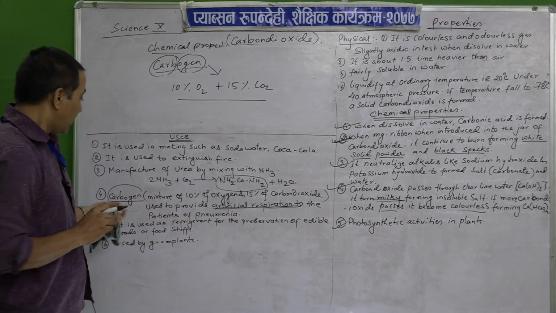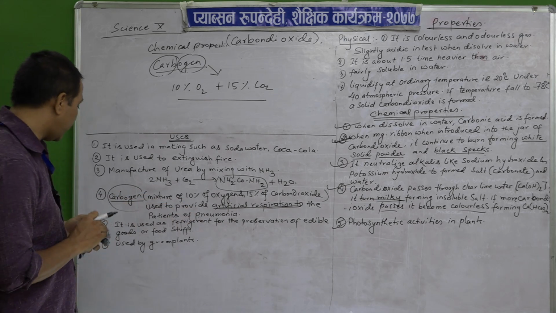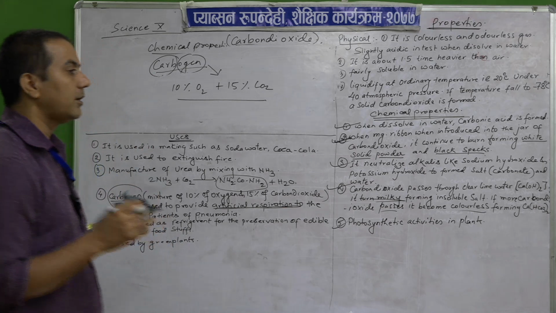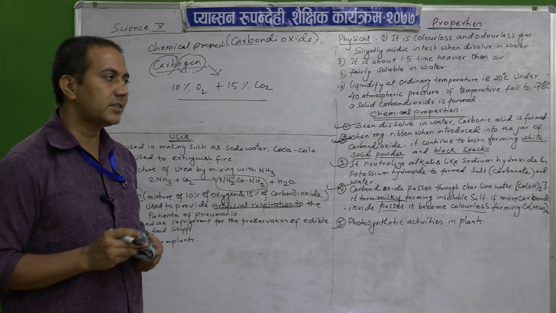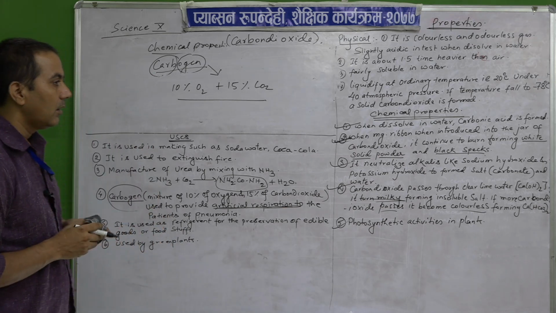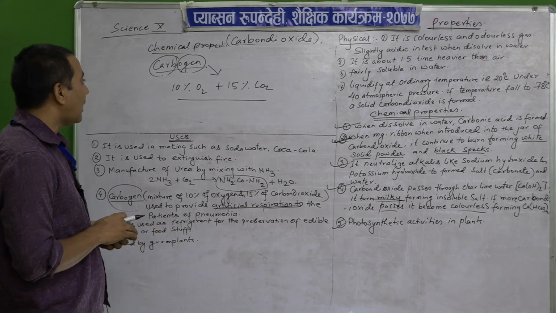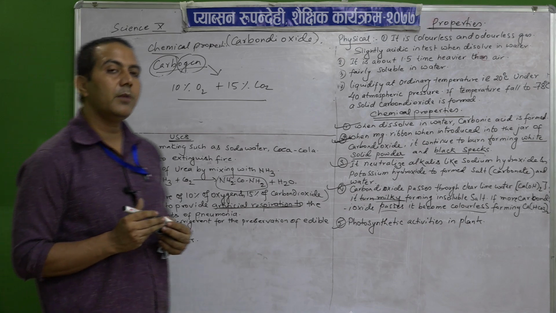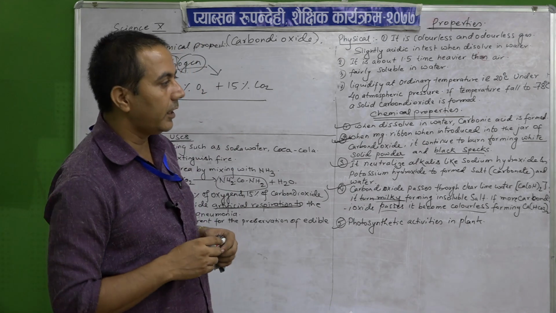Understand? Artificial respiration. Now the next one: it is also used as a refrigerant, that is, for preservation of foodstuffs and fruits. And the other one that we have already said is that it is used by green plants for photosynthetic activity.